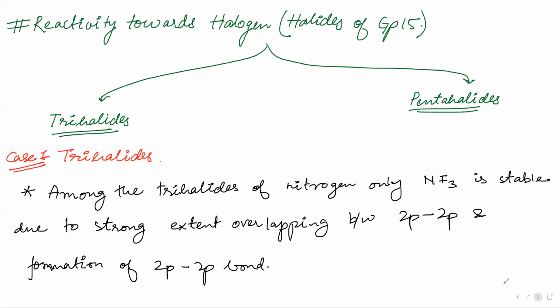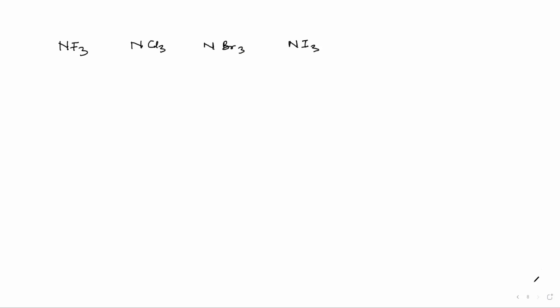We have these halides of nitrogen. The halides of nitrogen are NF3, NCl3, NBr3, and NI3. So the first point would have made sense to you as the reason for the non-existence or the instability of the different halides.